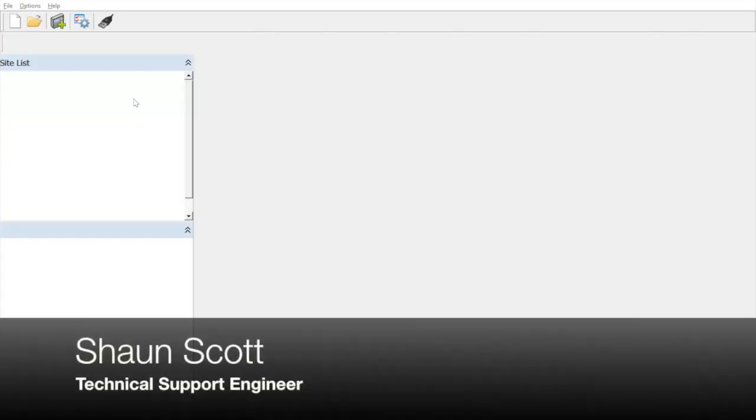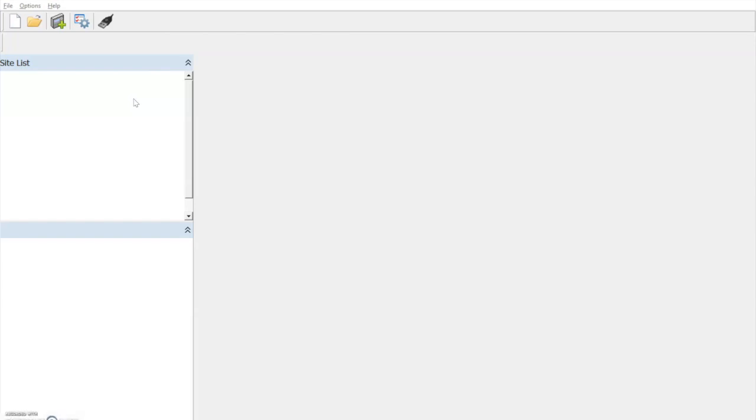Today we will look at the process of transferring the panel configuration file down to our PC using the MxPro series configuration software. Before we begin the process, we must make sure the panel is in the commissioning level and we have our communications lead connected between the PC and the control panel. To begin the process, we must first create a new file. So we select the new file option at the top left hand corner here.